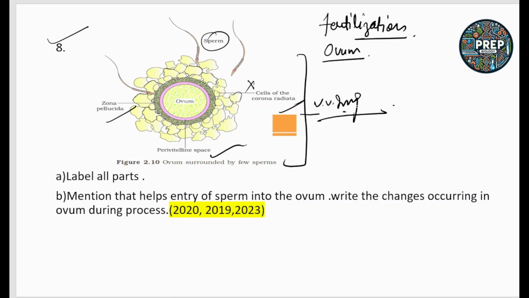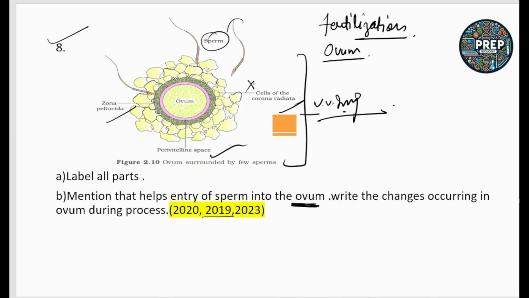Mention what helps the entry of the sperm into the ovum. I have repeatedly asked this question in previous years. Write the changes occurring in the ovum during the process.